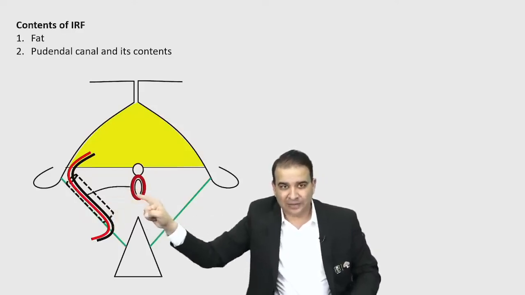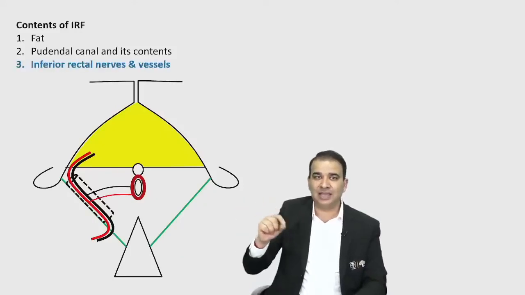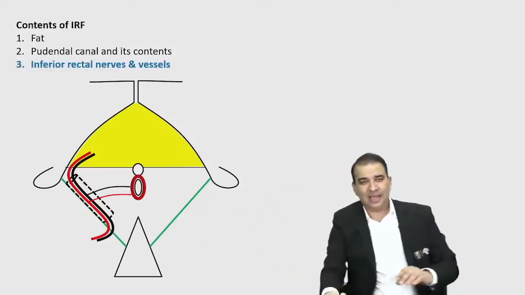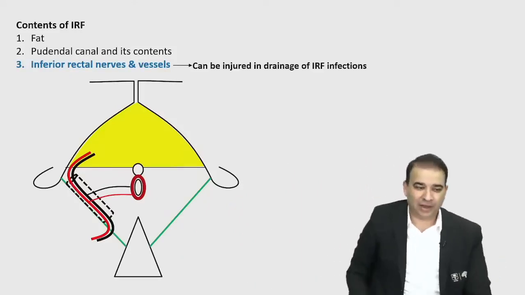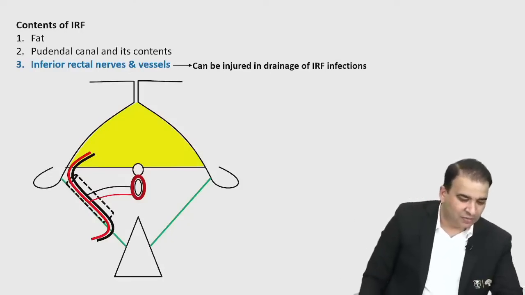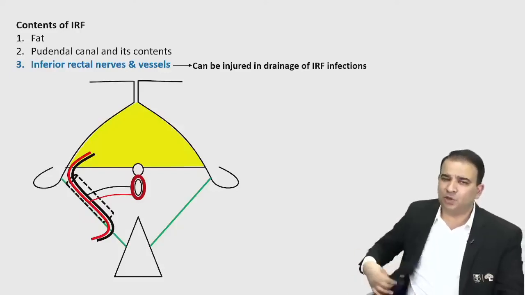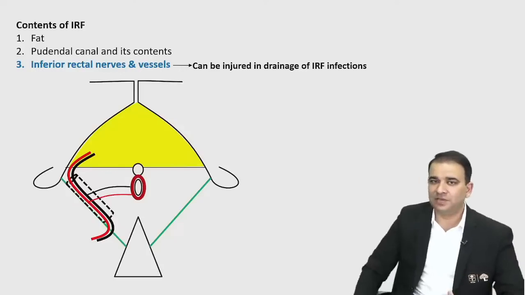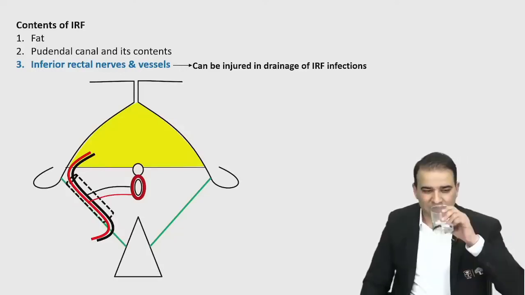Inferior rectal nerve and inferior rectal vessels are the structures which are running in the ischiorectal fossa transversely, and that's why they are most commonly injured in the drainage of ischiorectal fossa abscess. They are the ones which are most commonly injured. This is called the ischiorectal fossa, and it is also called the ischioanal fossa. It's the same thing only. Don't worry about that. So inferior rectal nerves and vessels can be injured in the drainage of ischiorectal fossa abscess.